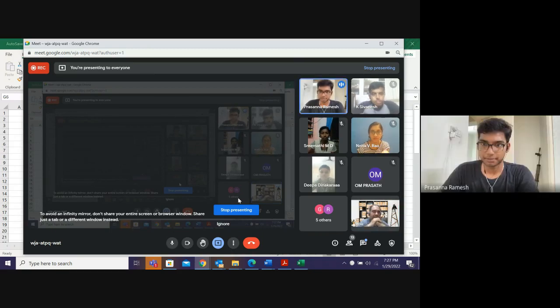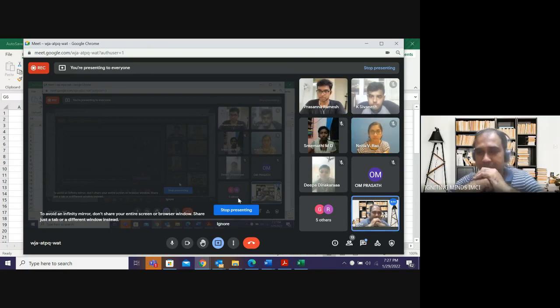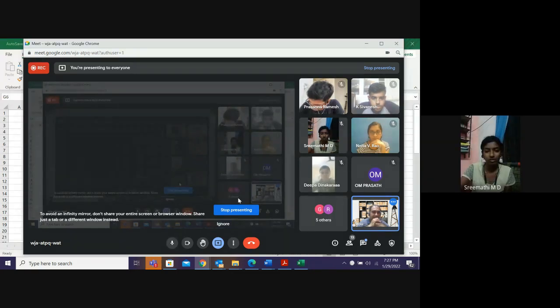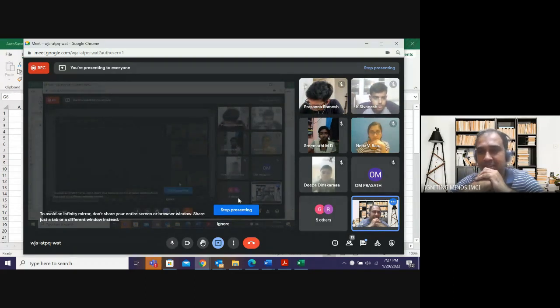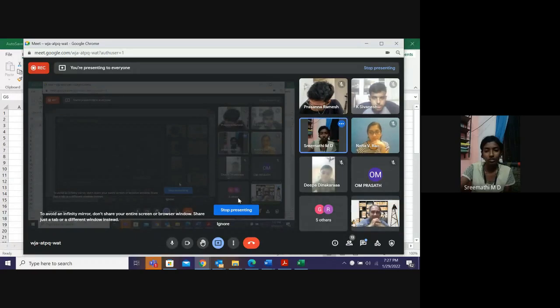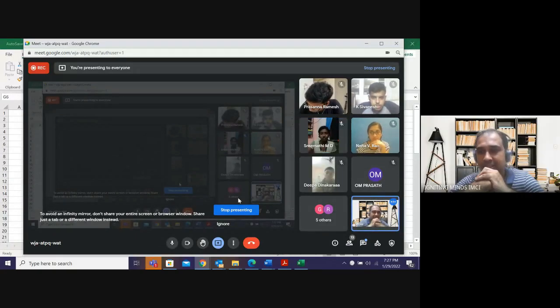The maximum capital which a company can issue. Company is authorized to issue. Okay, yes, absolutely right. Srimati, what is issued capital? Anyone can speak in any language, English or Tamil. Both languages are okay. Offer for subscription. Sorry? Offer for subscription. Offer part of it. There is no clarity in the answer.